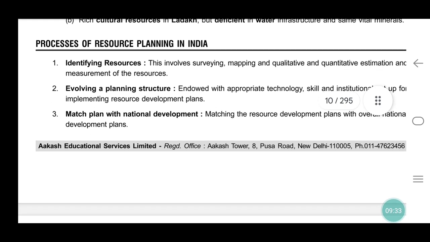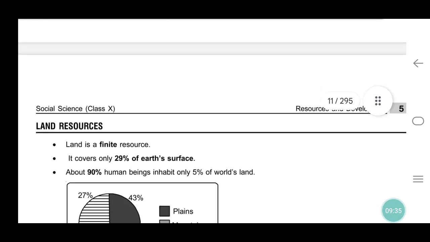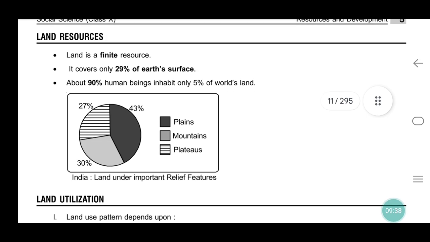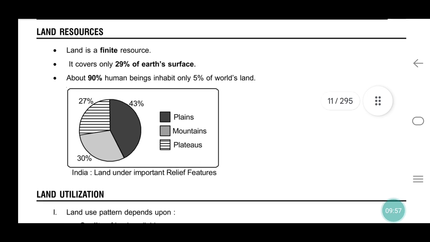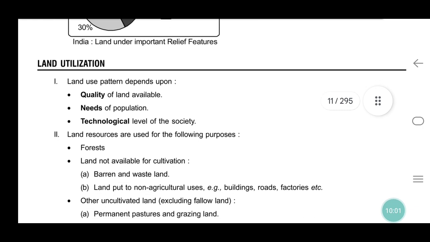Identifying resources, evolving a planning structure, matching the plan with development. Plains are given under land resources. Land is a finite resource. It covers only 29% of Earth's surface. About 90% of human beings inhabit only 5% of the world's land.